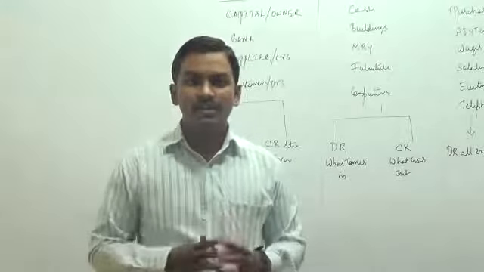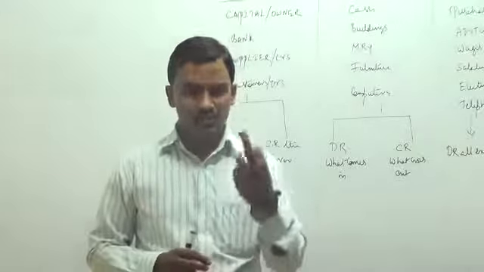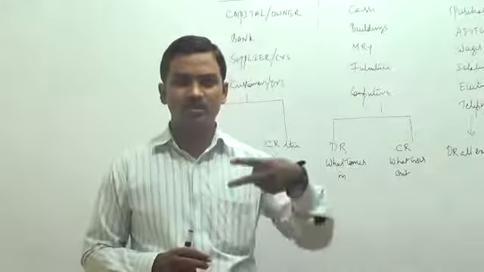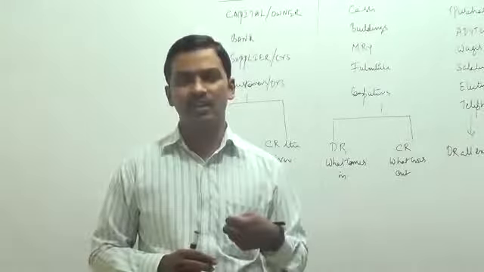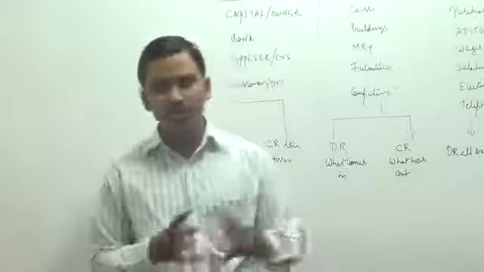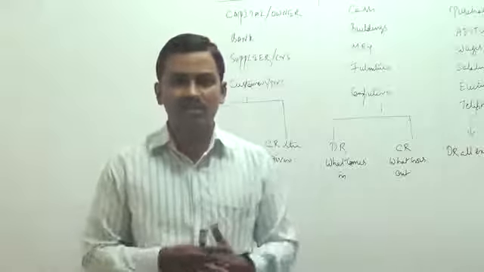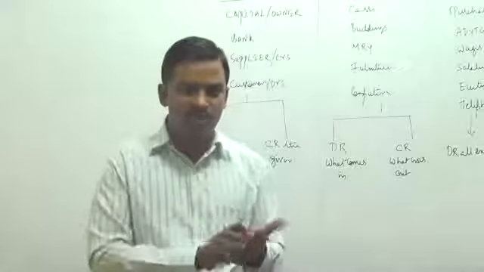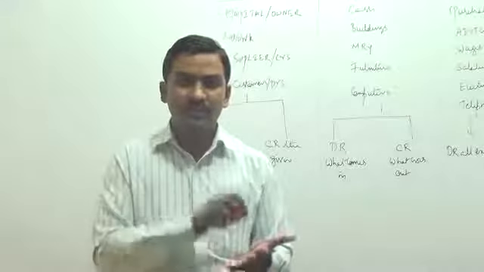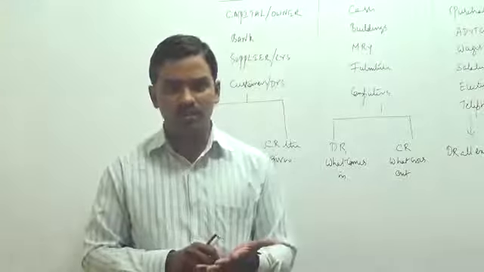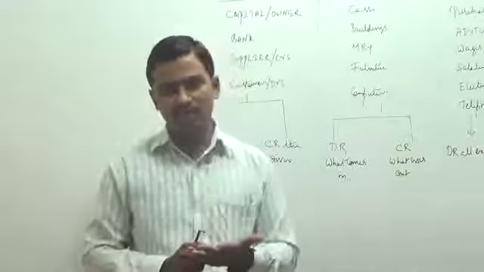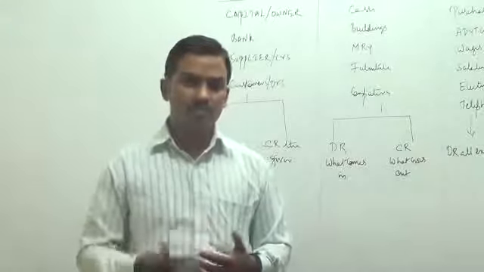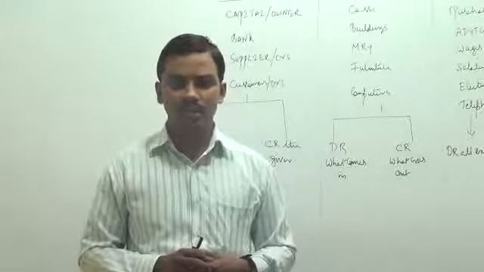So in the accounting language we have only two words, debit and credit, or we can say there are only two sides, debit side and credit side, or we can say there are only two lines, debit line and credit line. So what should be debited, what should be credited? This is the entire subject called accountancy. So we have to decide which account has to be debited, which account has to be credited, what should be added, what should be subtracted. This is what we do in our accountancy subject. Now let us solve one problem on recording of journal entries.